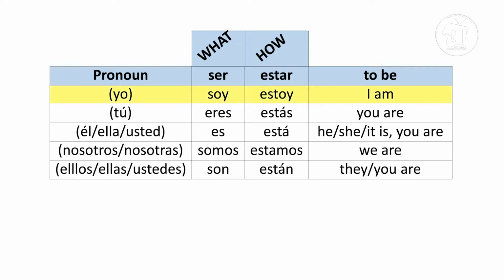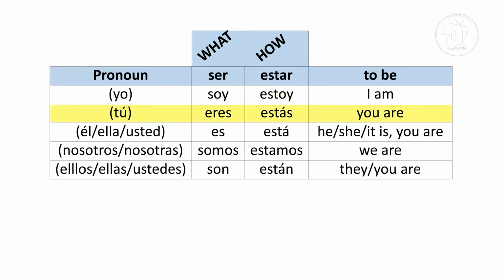We have soy. So if we say yo soy, it means I am. Remember, we're talking about the what. When you use the verb ser, we're talking about the what. What are you? So if you want to say I am something, you say yo soy.